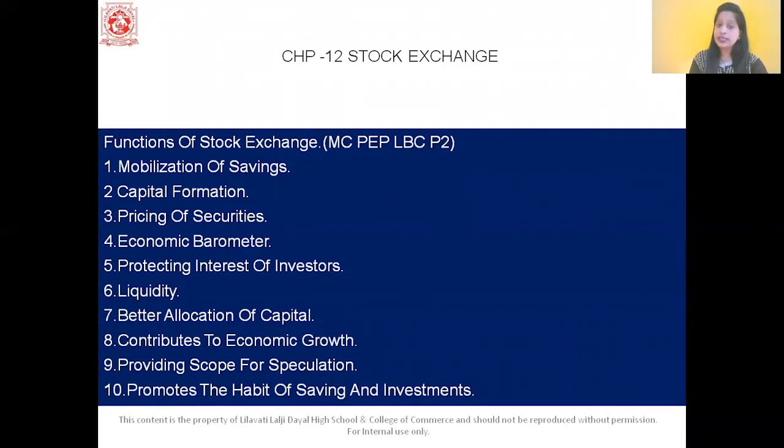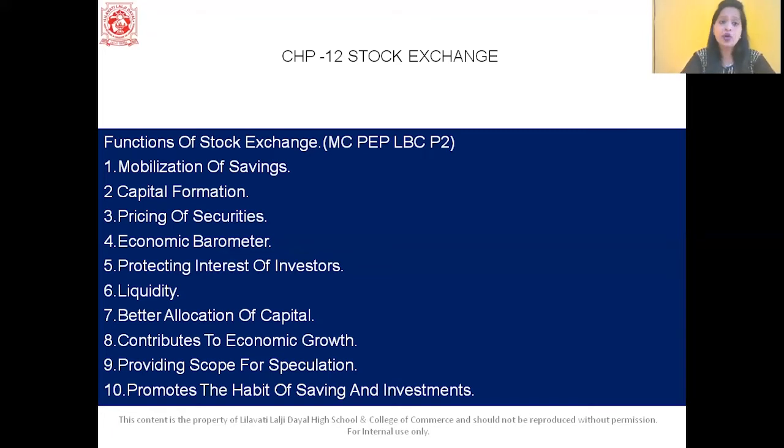So, the code word to remember this answer is MCPEP LBC P2. Now, what is MCPEP? M stands for mobilization of saving. So students, the stock market encourages the small and the big investors to invest into securities to mobilize their saving in the form of securities. Second, we have capital formation. The investors are quite attracted because of the good returns that they get on the investment. They get capital appreciation, so easily they can raise funds by offering various securities. So basically this stock exchange serves as a tool for capital formation.